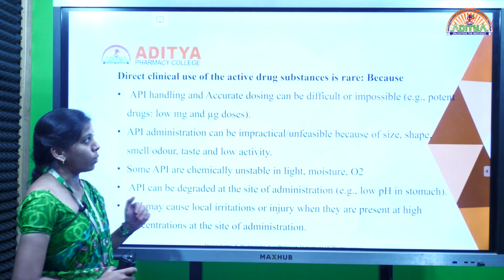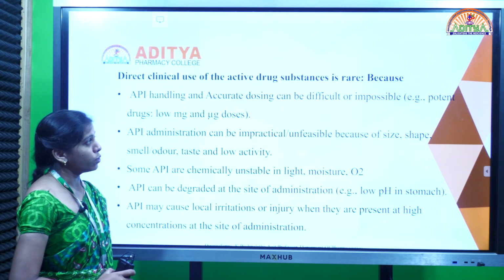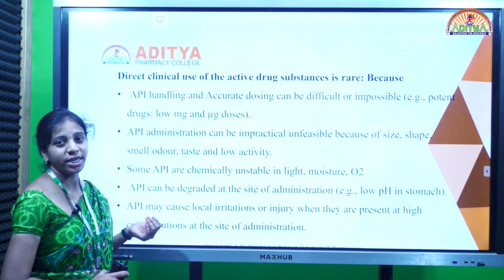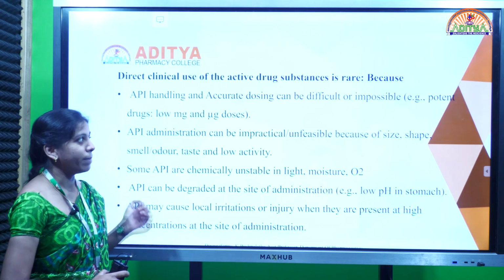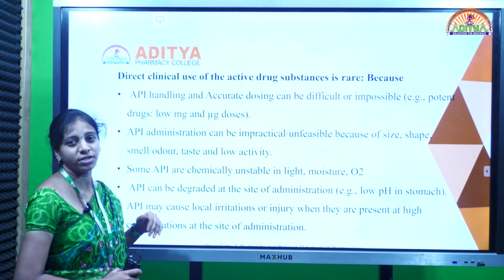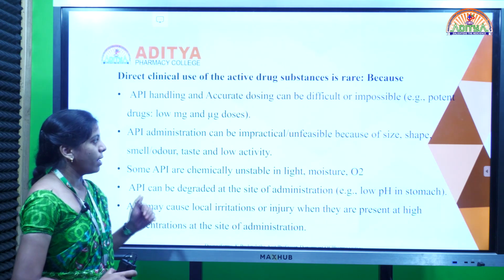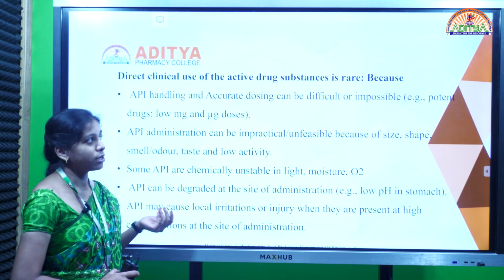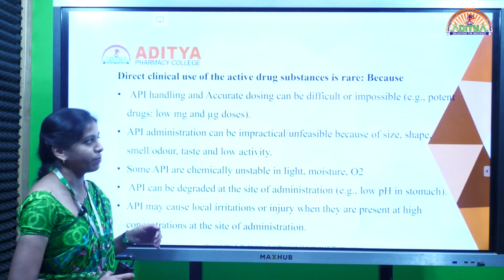Next one, what is the use of excipients in the preparation of dosage form, or why are we not using drug alone in the dosage form? Because drugs are very unpleasant in their taste, so that we can't administer them alone. That's why you have to add excipients to improve the taste of a drug and increase the palatability of the preparation.